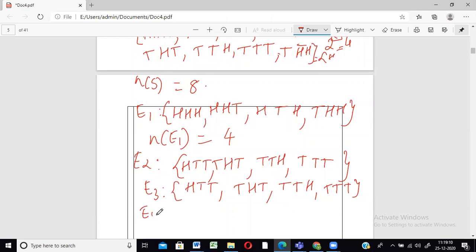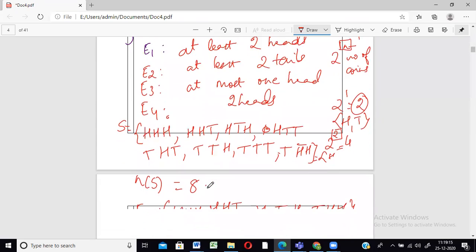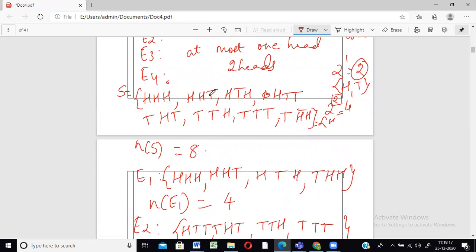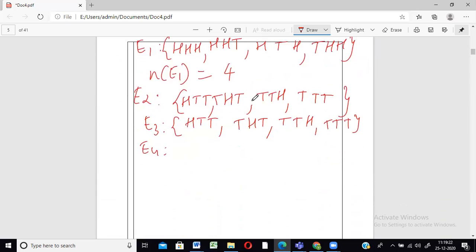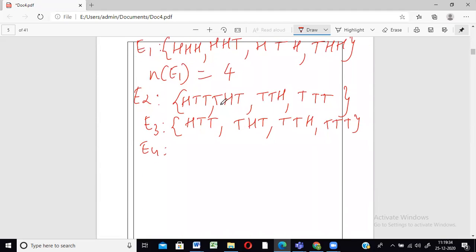So this has also got 4 elements. What was the fourth one? Occurrence of 2 heads, exactly 2 heads. Instead of writing it over here, I'll write the ones with 2 heads. This one we will write, this one we will write, and this one we will write. So these are 3 places where you had exactly 2 heads, correct? So these are E1, E2, E3, E4.